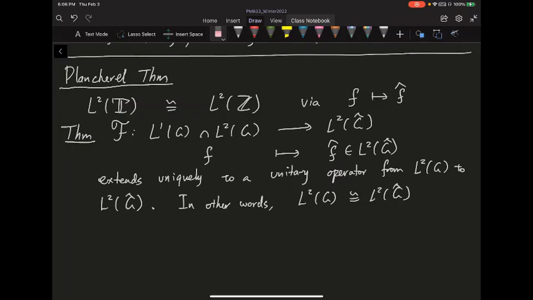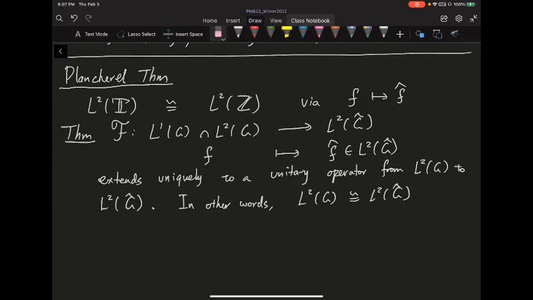And now we have all the tools to extend this theorem to the more general locally compact abelian groups. So here's the theorem. Right now our Fourier transform is only defined on L1, and we don't have L1 equal to L2 because our G may not be compact. So let's only define it on L1 intersect L2, and I will map f to f hat. There's no reason to believe this f hat is inside L2, but this theorem tells you the image is actually inside L2, and the left-hand side is going to be dense in the L2 of G.